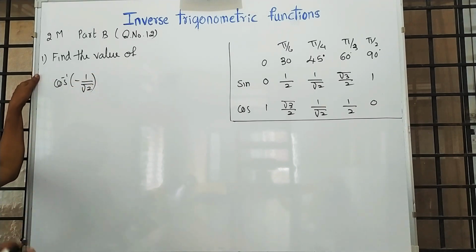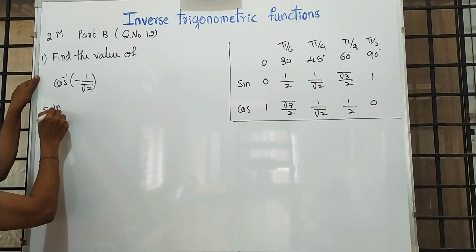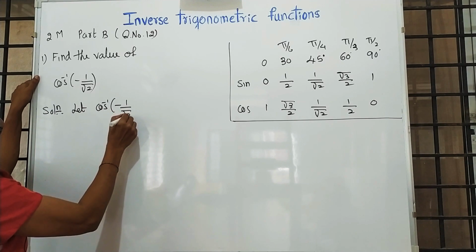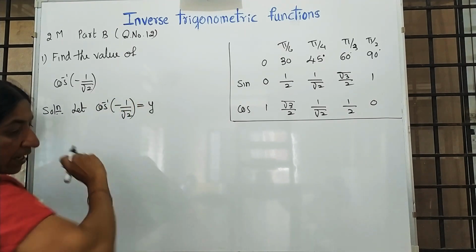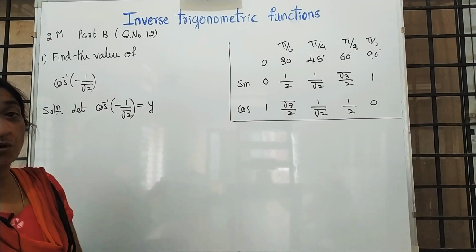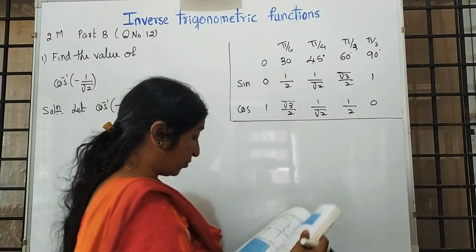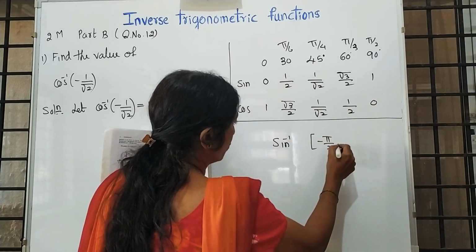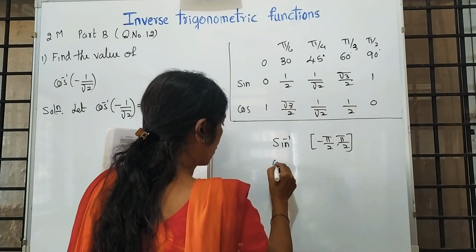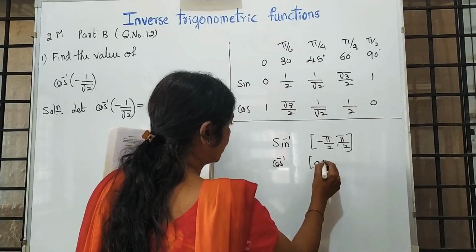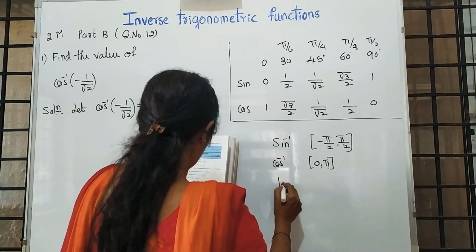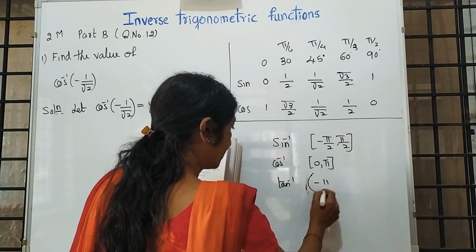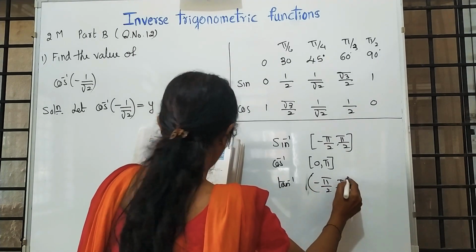If it is negative, start the solution like this. Let cos inverse of minus 1 by root 2 be equal to y. For this, you have to remember their domain and range. I am writing their ranges. Sin inverse is minus pi by 2 to pi by 2. For cos inverse, 0 to pi. Tan inverse, open interval minus pi by 2 to pi by 2.